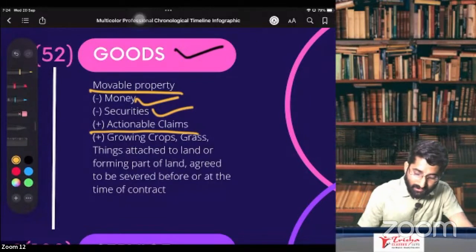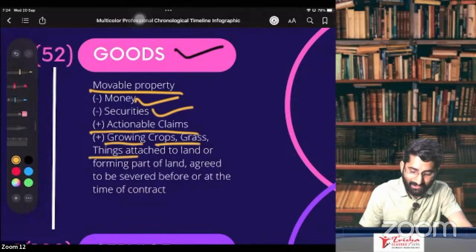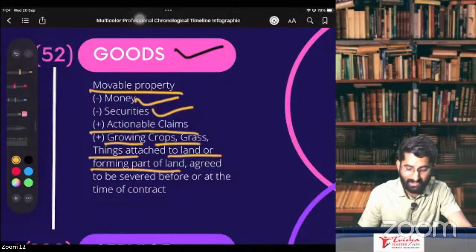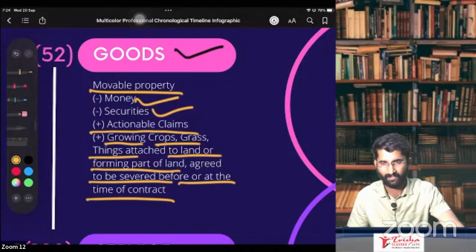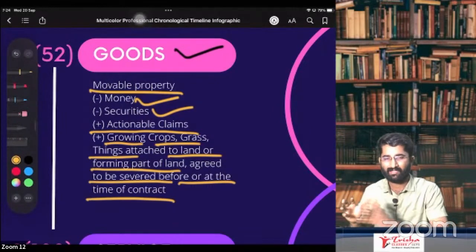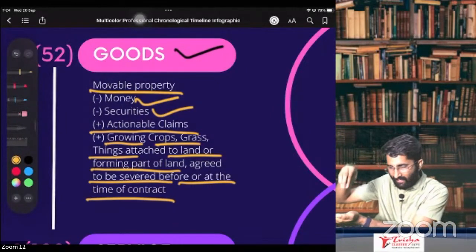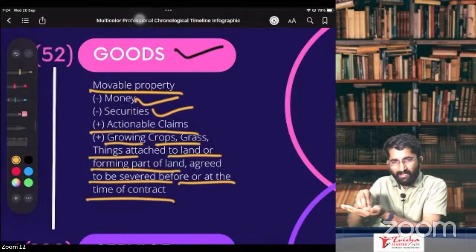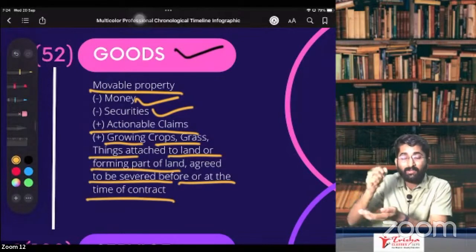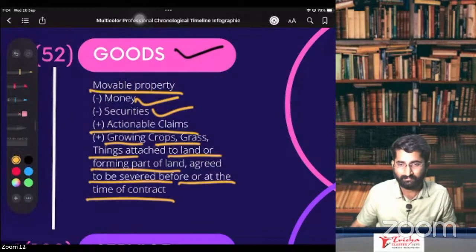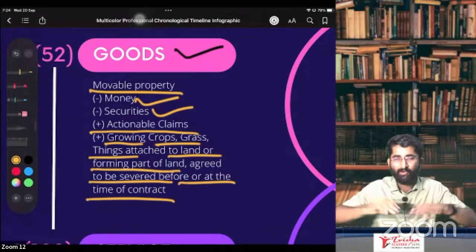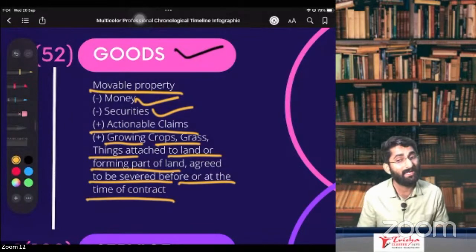Growing crops, grass or things attached to the land or forming part of the land, agreed to be severed before or at the time of contract. See, growing crops or grass, anything which is attached to the land, agreed to be severed. You have to agree to cut that, severed or separated from the ground. Only then it will become goods.